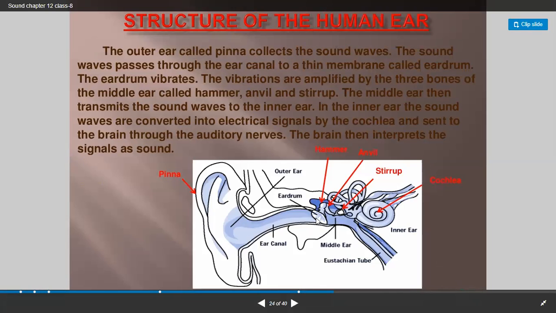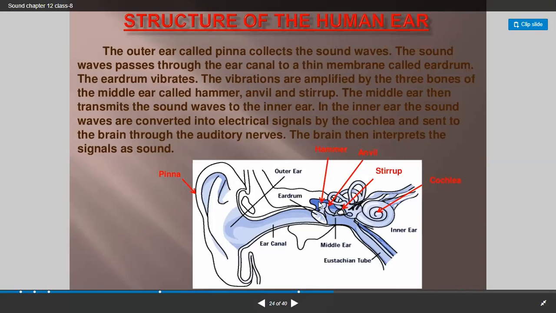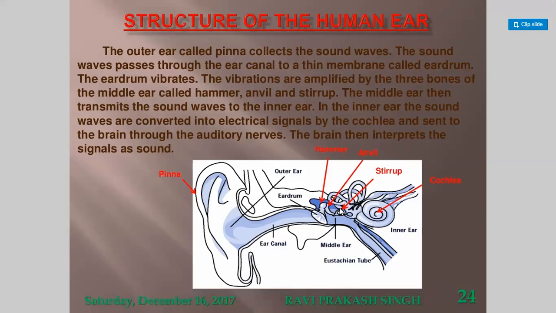The eardrum vibrates. The vibrations are amplified by the three bones of the middle ear. So these are the three bones of the middle ear. I told you malleus, incus, stapes. They are also known as hammer, anvil, and stirrup. So the first is the hammer, the second one is the anvil, and the third one is the stirrup. This is the smallest bone in the human body. Which one? Stirrup. The middle ear then transmits the sound waves to the inner ear.